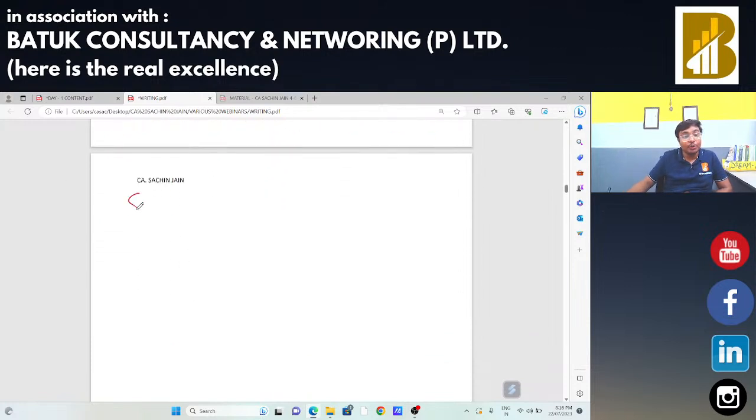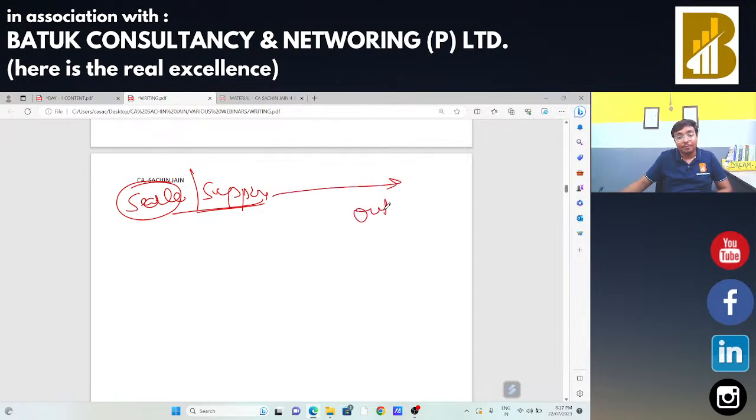Whenever someone is going to sell or supply, I can use the word supply. Whenever someone is going to make any sales or any supply to outside India, in that case also this supply should be treated as your zero rated supply.